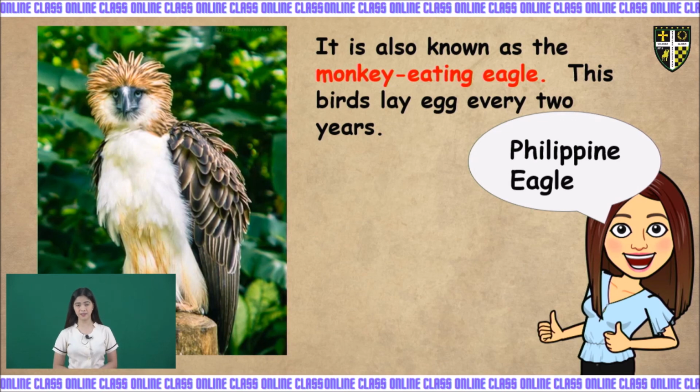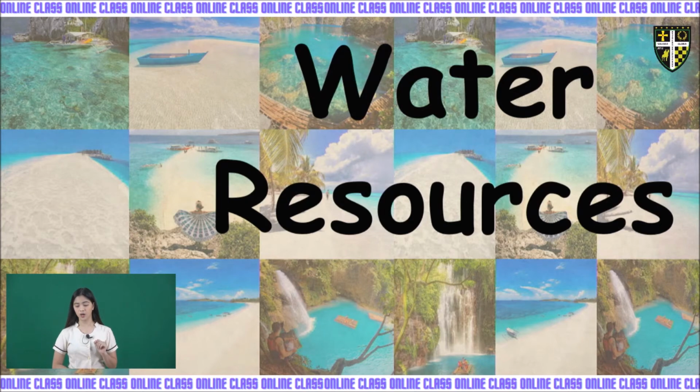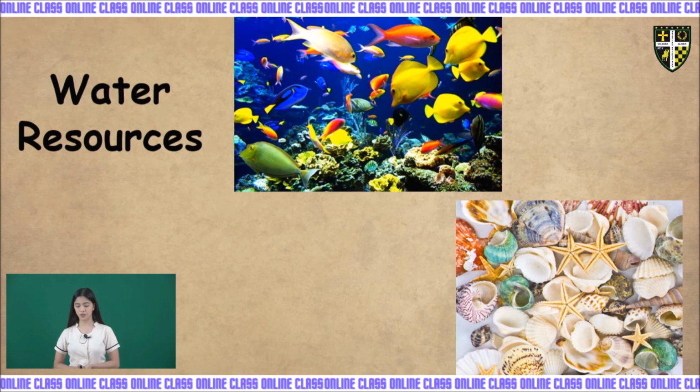So now, kids, because we are done with the land resources and the forest resources, let's proceed to the third one, which is the water resources. So, bodies of water are rich in natural resources. What are these products or things that we can see under the water resources? We can see the different species of fish that come from oceans, seas, and rivers.